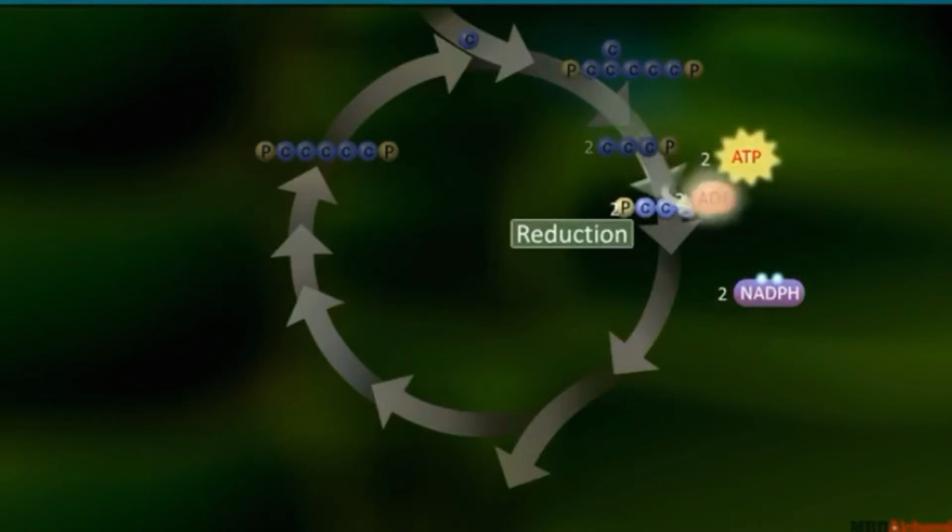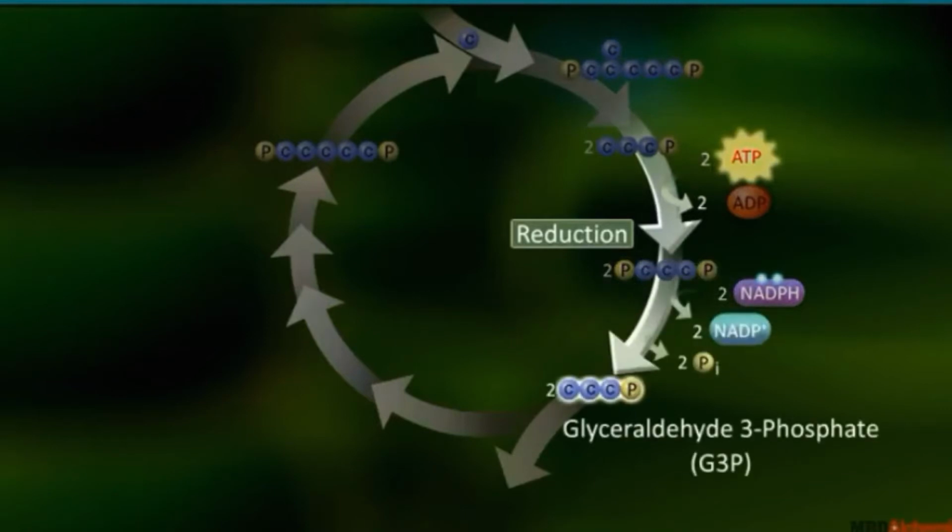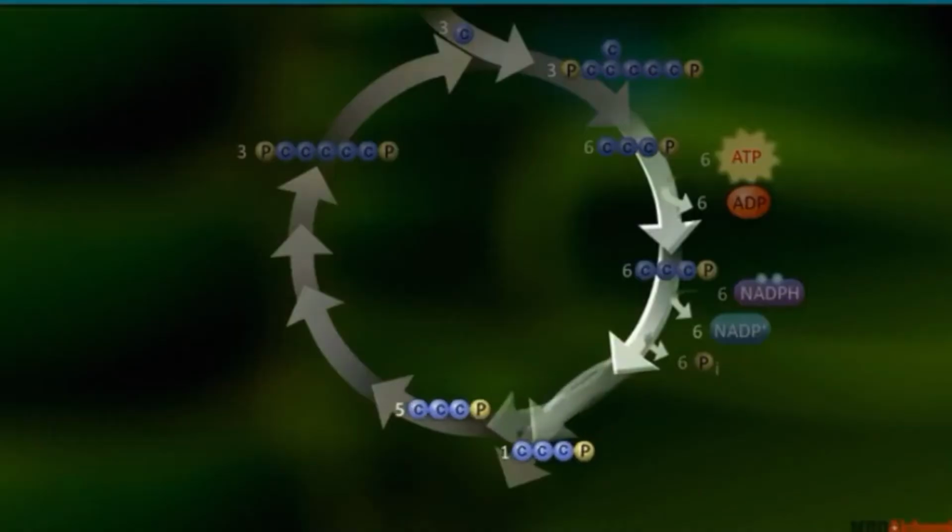Now it becomes 3-phosphoglyceraldehyde. There is an isomer of 3-phosphoglyceraldehyde, which is a keto form known as dihydroxyacetone phosphate, or DHAP. So phosphoglyceraldehyde and DHAP are present in equilibrium in the system. Then these two 3-carbon molecules, 3-phosphoglyceraldehyde and the keto form DHAP, combine together to form the first sugar molecule,